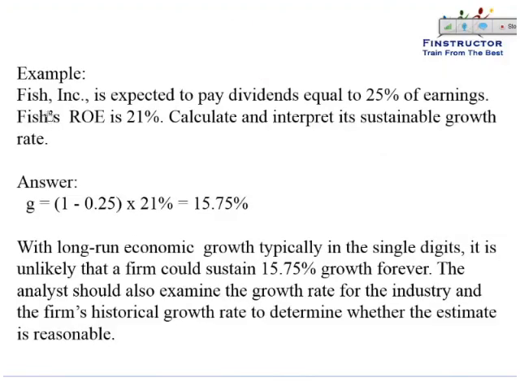Fish Incorporated is expected to pay dividends equal to 25% of earnings. Fish's ROE is 21%. Calculate and interpret its sustainable growth rate. So the sustainable growth rate will be 1 minus the payout ratio, or the retention ratio, times the ROE, that is 21%. So it will come out to be 15.75%.